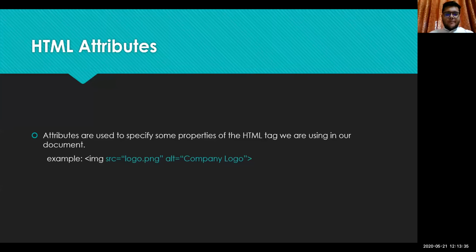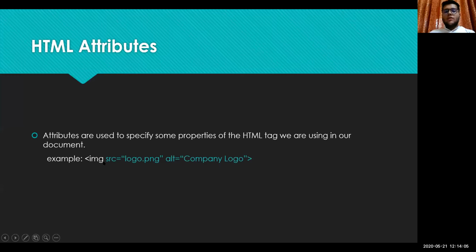So yeah, I was on this image tag now. So what happens is that this img tag is used for inserting images in our website. So whenever we want to insert an image, we use this tag. As you can see, there is no oblique here, so it is a singleton tag. So what we can do is insert these attributes within this tag.